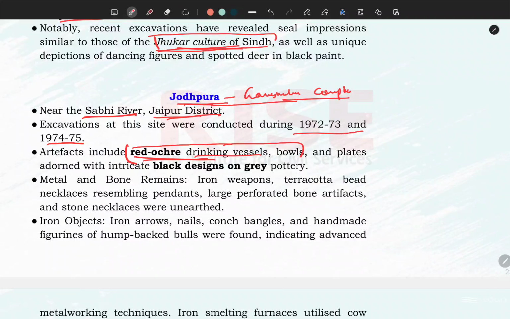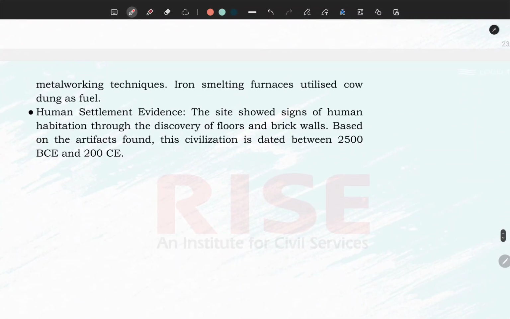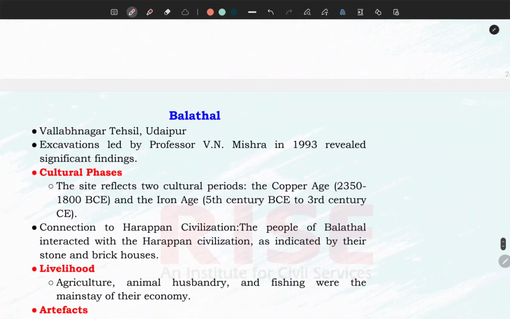By that time, human beings came across the use of iron weapons. The iron weapon is very important. Plenty of iron objects, iron nails, iron arrows, and conch bangles have been found from here. As far as human settlement is concerned, the important part is that this site belonged from 2500 BC to 200 CE. You can see that around 2300 years people remained settled here in different layers.